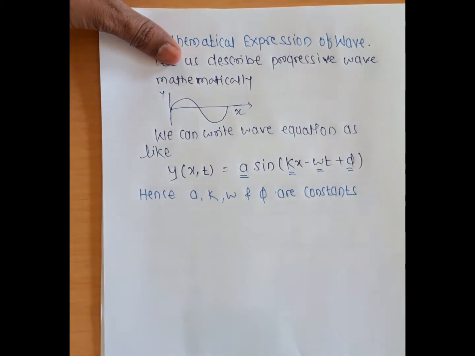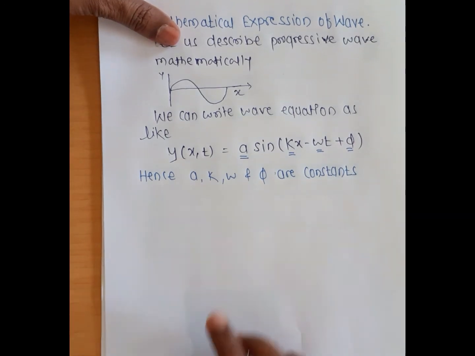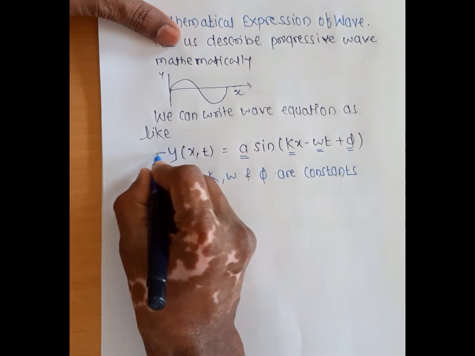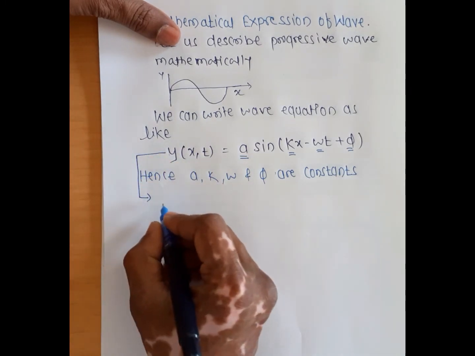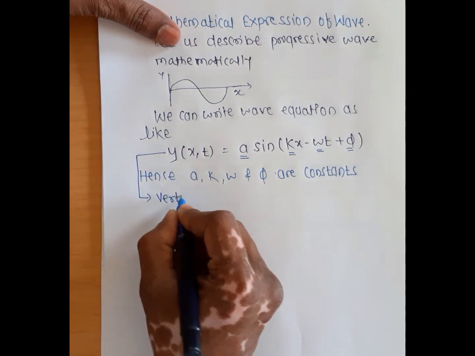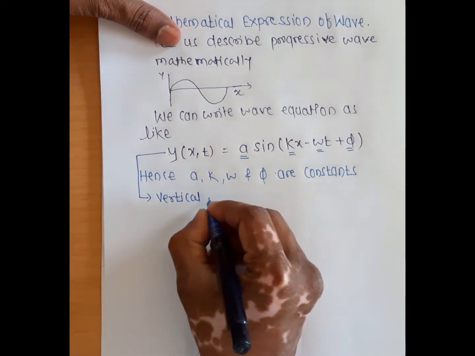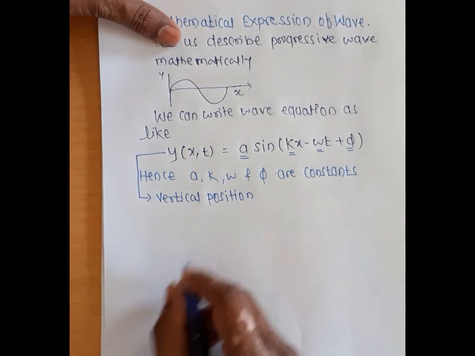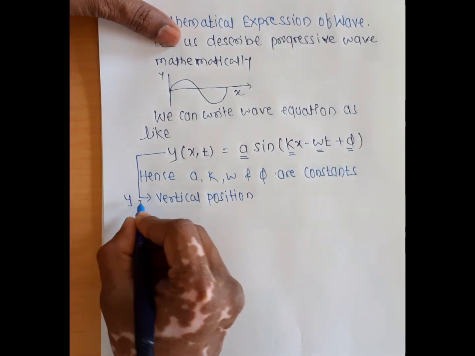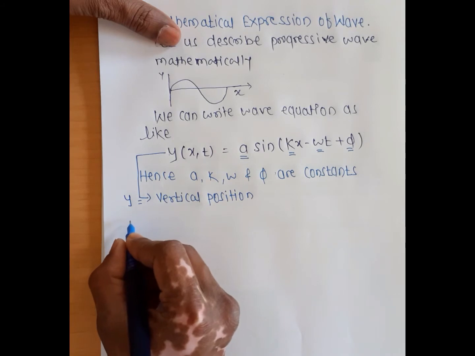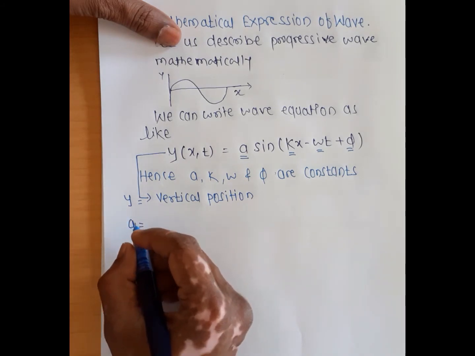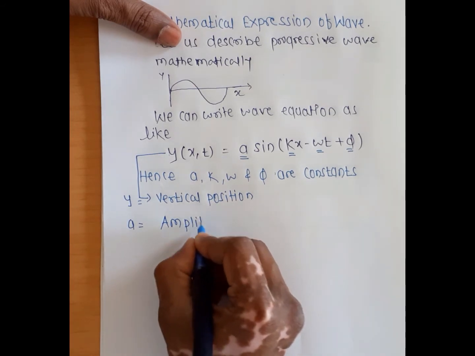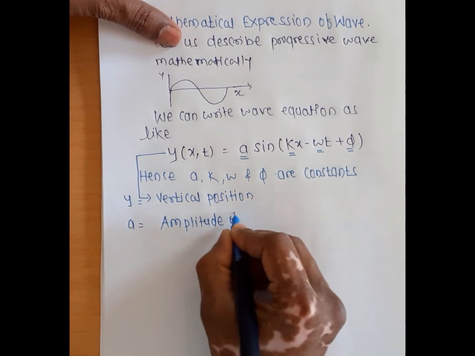Okay, so here we write the descriptions of the equation one by one. So this y shows the vertical position of the wave. Y shows the vertical position of the wave. Then A is equal to what? The amplitude of the wave. A is related to the amplitude of the wave.